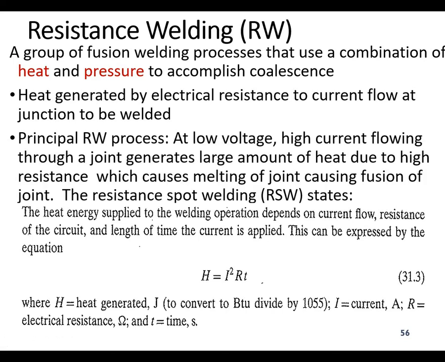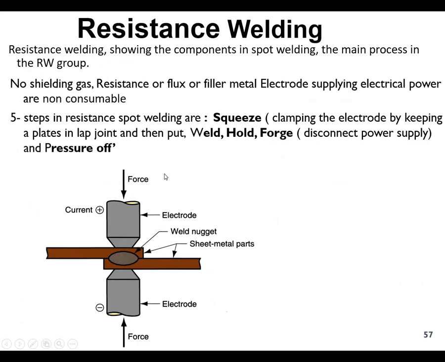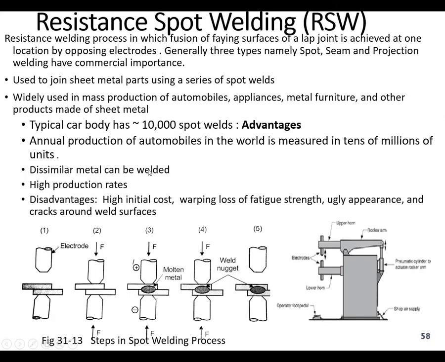There are three types of this welding process. The first one is resistance spot welding. As you can see here, two sheets are being joined with the help of two electrodes, one positive and the other negative. You apply force and pressure. In the resistance spot welding process, the two sheets are shown in the first phase.